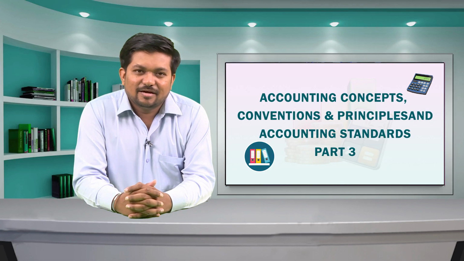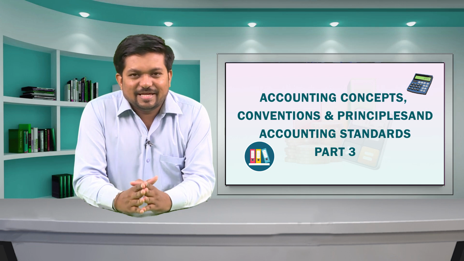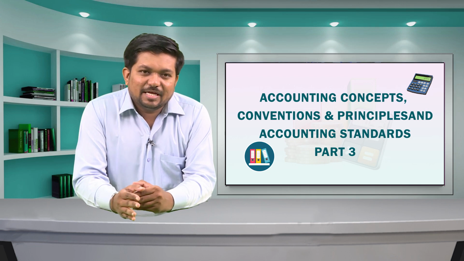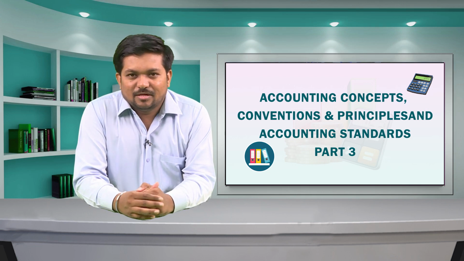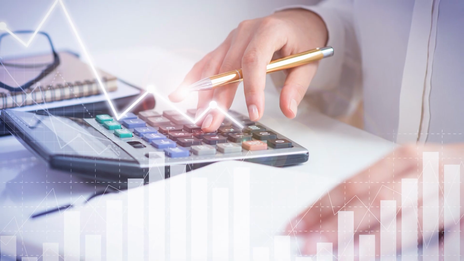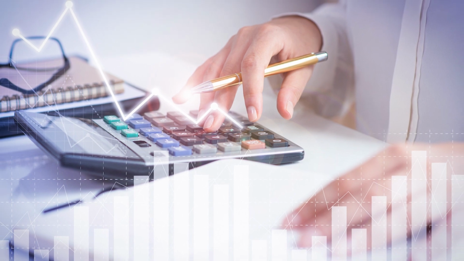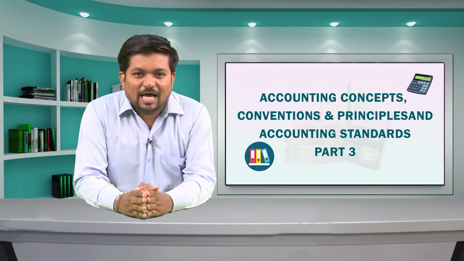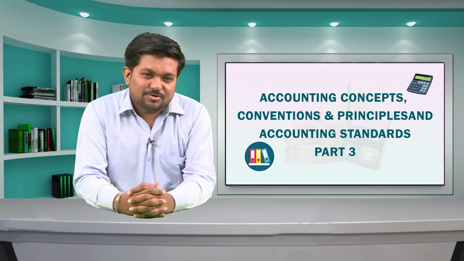All businesses run on the assumption that the business will continue for an indefinite period of time. This is also called the concept of definite accounting period. As per the going concern concept, an indefinite life of the entity is assumed.